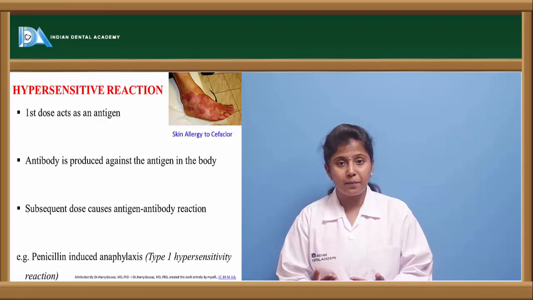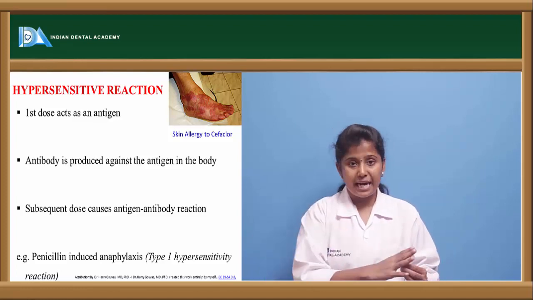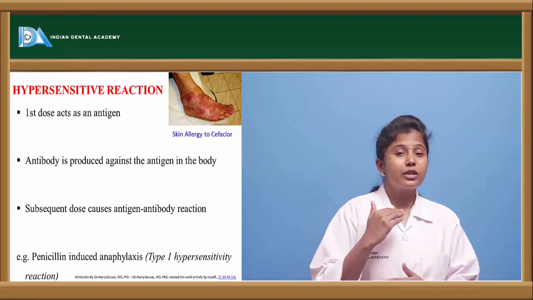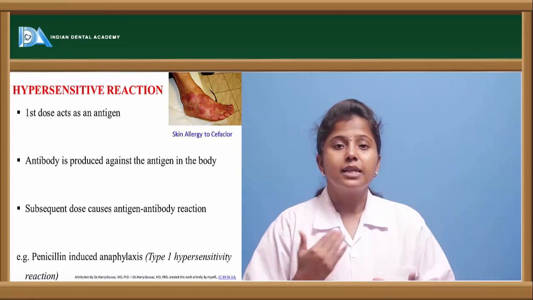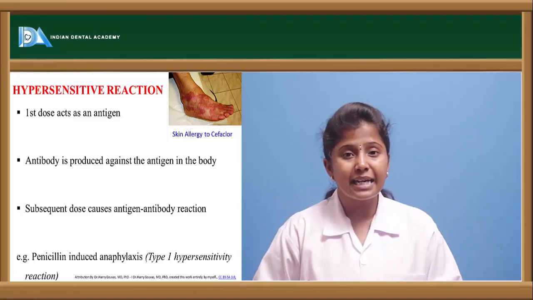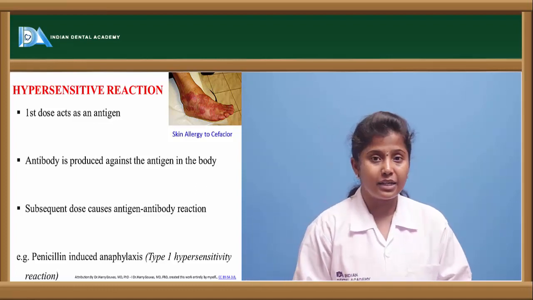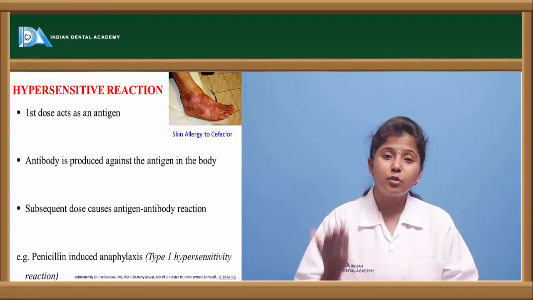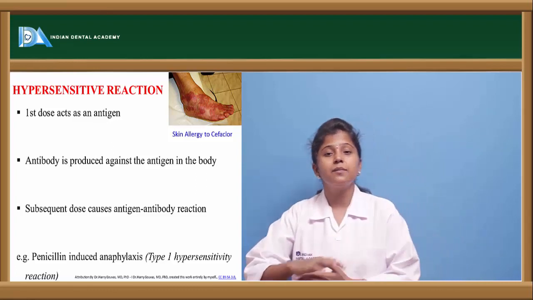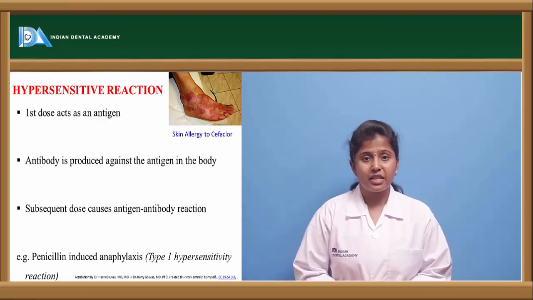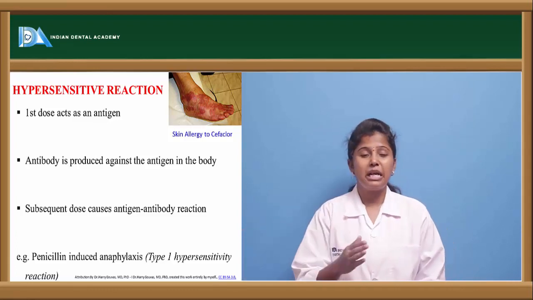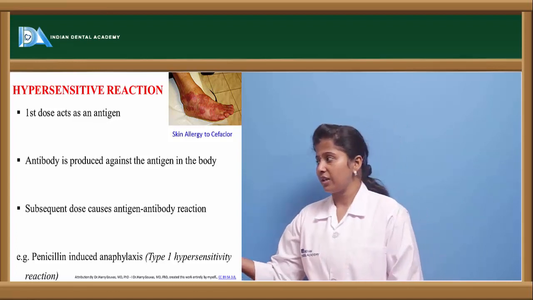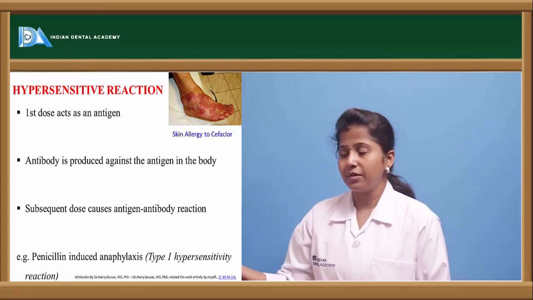It acts as a foreign particle, and thereby the body releases antibodies to it, and this antigen is removed. But the next time, if we give the same dose, the body will not release antibodies because it can't identify the antigen. If the body is not identifying the antigen and the antibody is not released, then that antigen will cause serious effects in the body. Such reactions may lead to an antigen-antibody reaction, and thereby may cause allergic reactions of the skin. This is the type of hypersensitivity reaction.